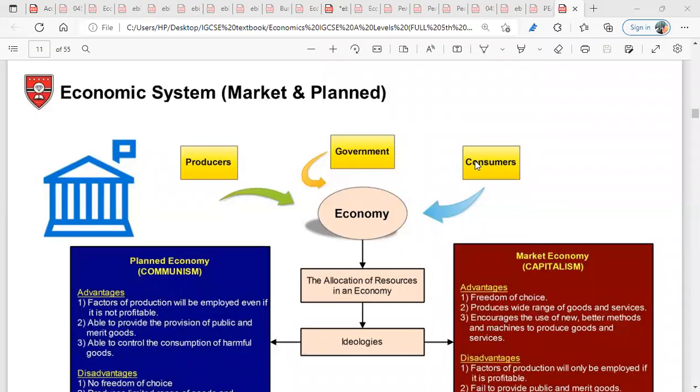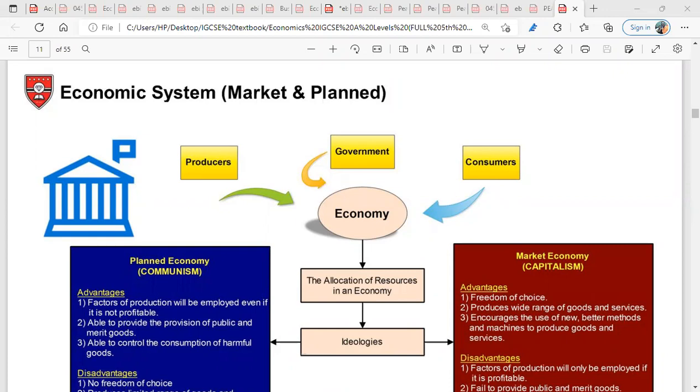So we go to economic system. Economic system describes the allocation of resources in any given economy. So the ways in which an economy, a country, allocates its resources is what we call economic system. Do you understand what economic system is?